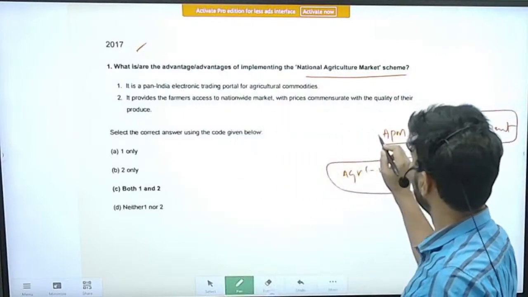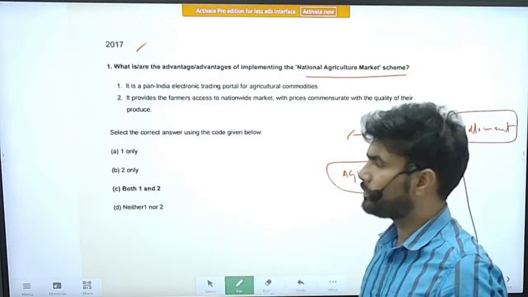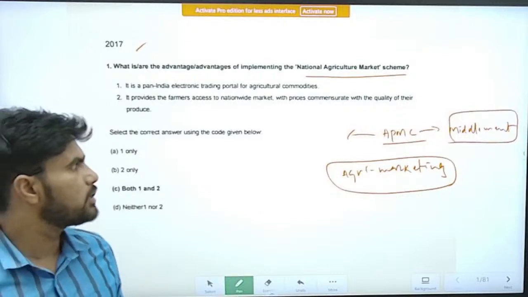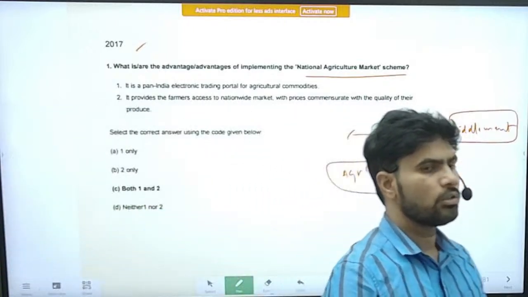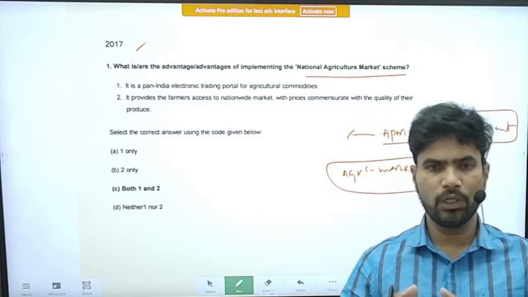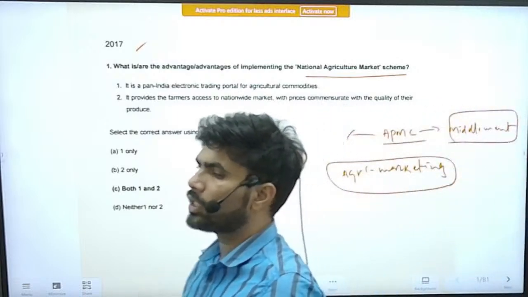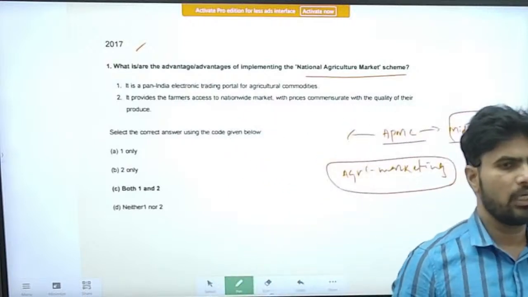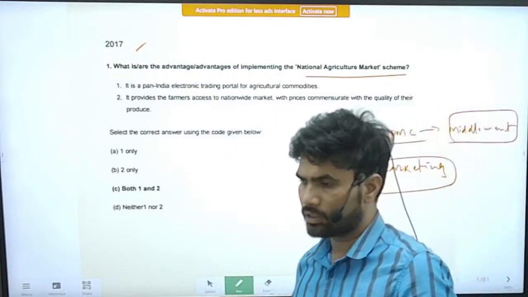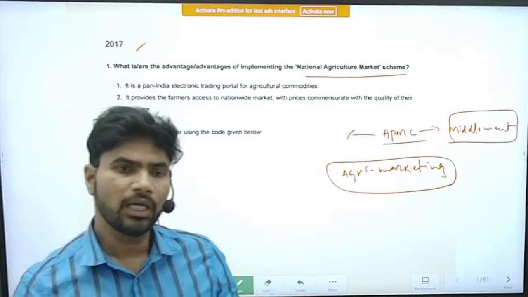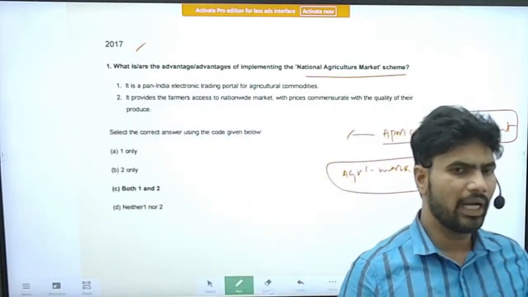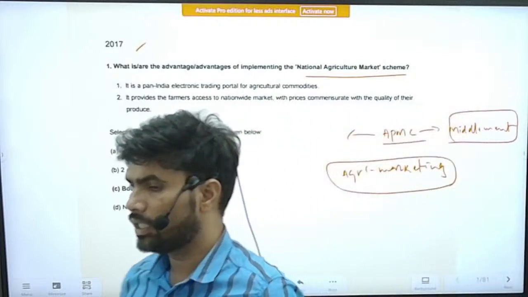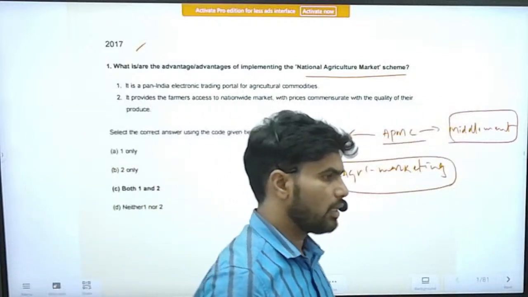Each artiya or middleman has their own counter and particular space. The farmer will come, put his produce in that place, and the middleman will auction the farmer's produce and sell it. So it is not favorable for farmers, because farmers fail to realize a proper price for their produce.